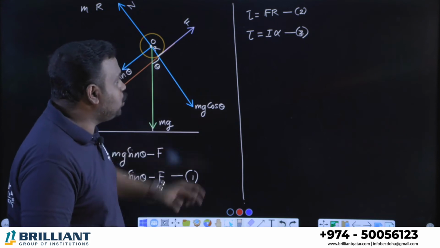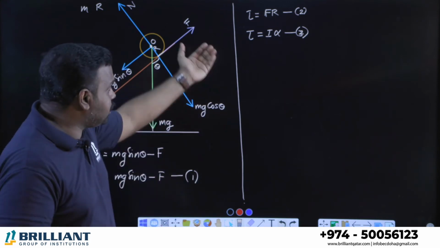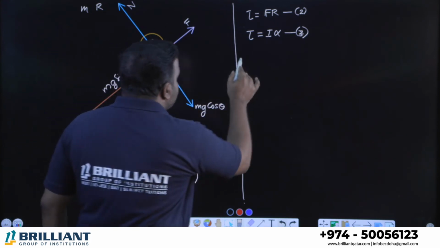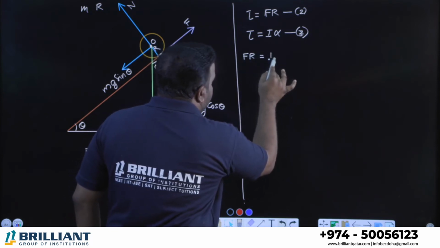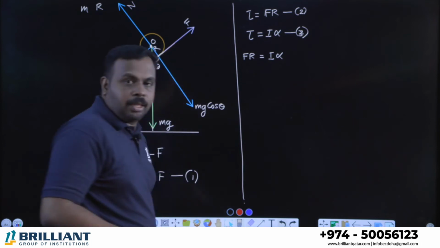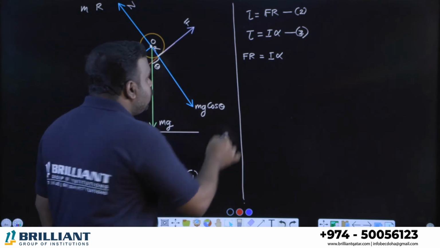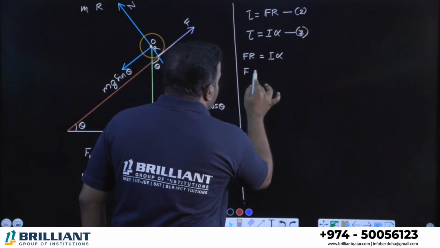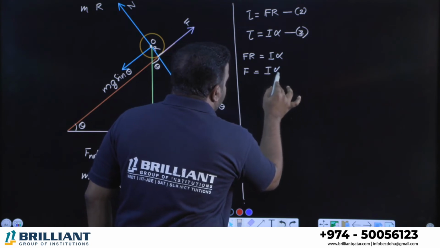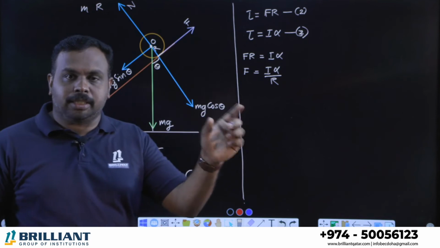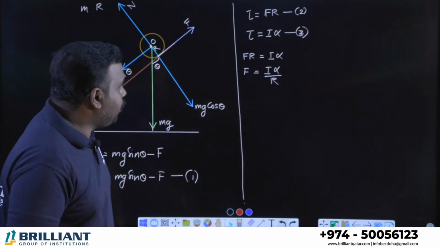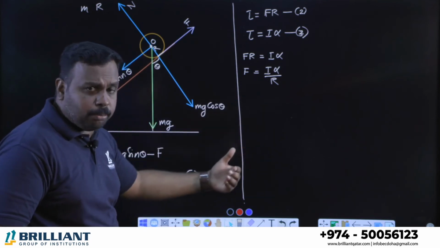So if you compare equations 2 and 3, the LHS is the same, so you can equate the right hand side. So what we get, FR is equal to I alpha. So F is equal to I alpha by R. This is the force of friction acting on this body, right? I alpha by R. Now we have to make some more changes here.